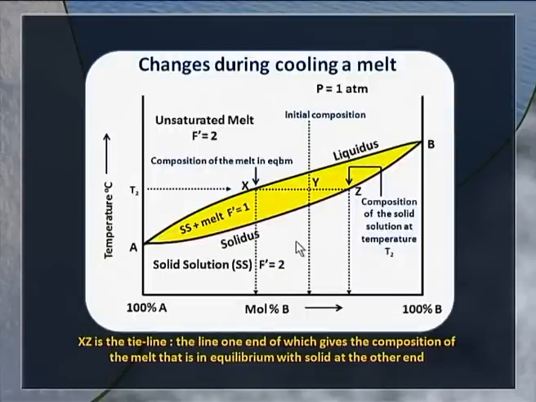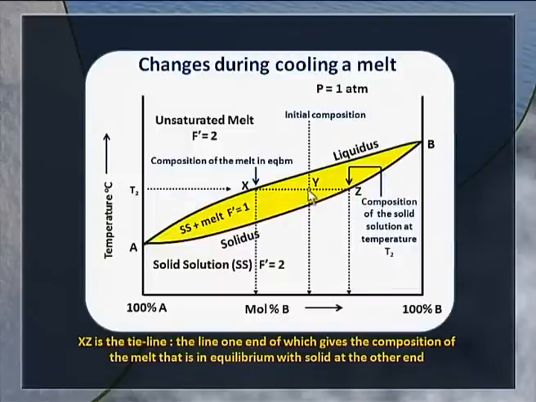Now look at this phase diagram. If you start with the initial composition corresponding to this point, at a given temperature, say T2, overall composition is given by point Y. The system is in two parts, solid solution in equilibrium with the melt.